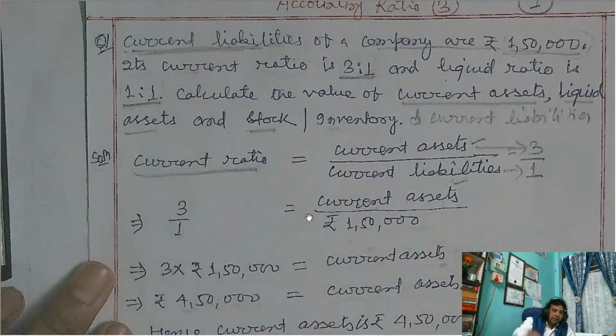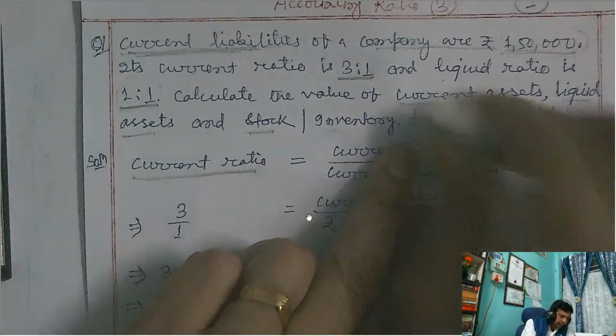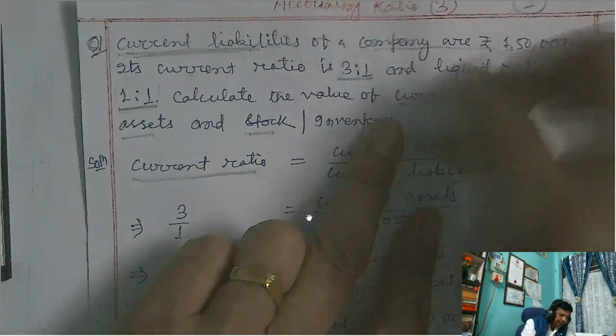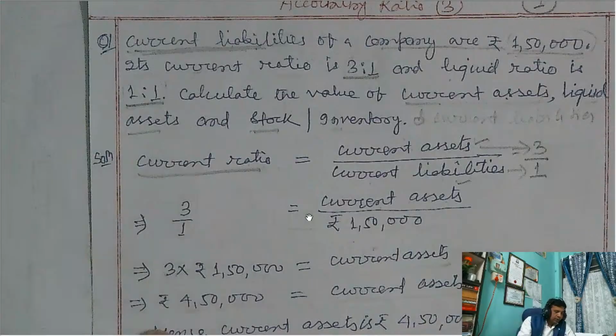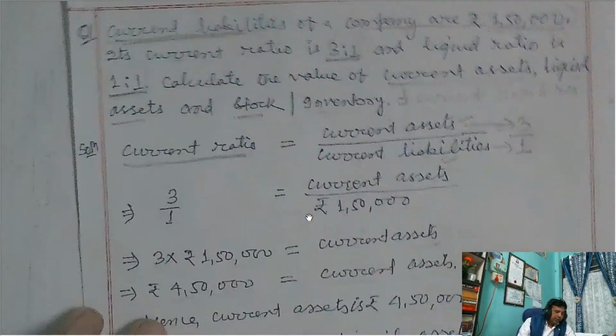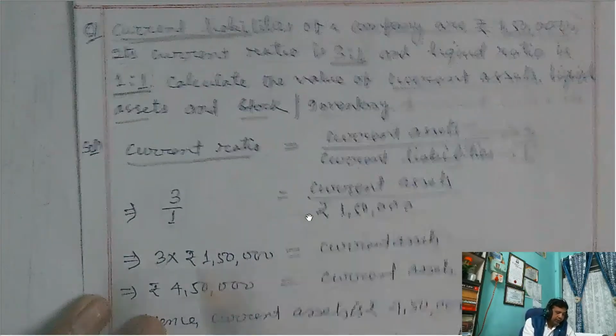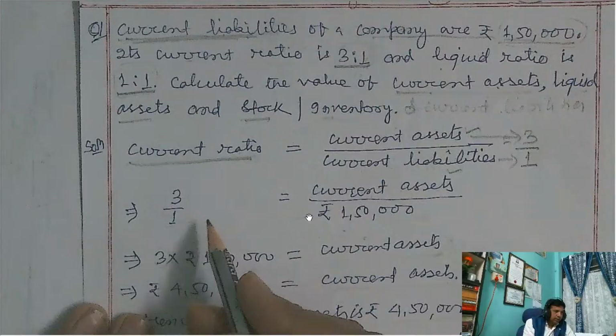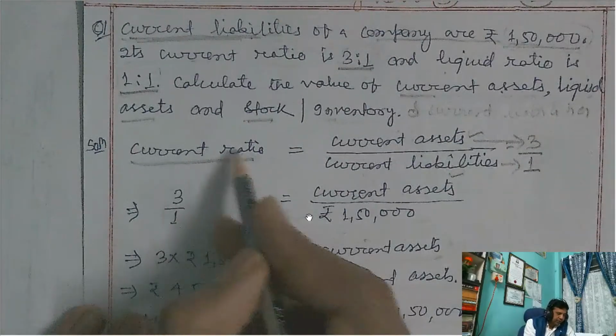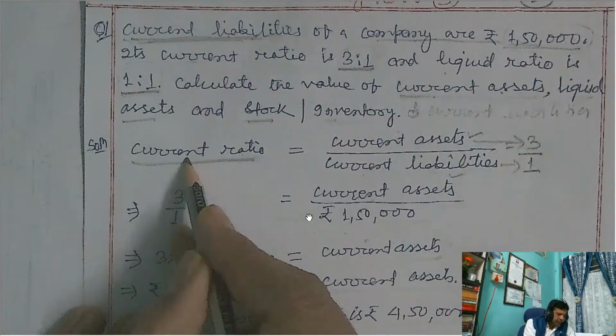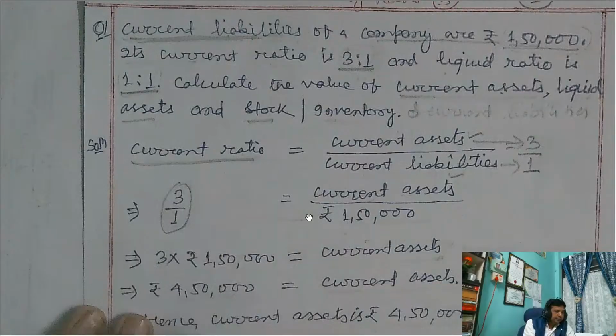So we don't need to calculate the current liabilities, as they are given. Then you put the values in the formula. Current ratio is given as 3 is to 1, so the current ratio is replaced by 3 by 1.